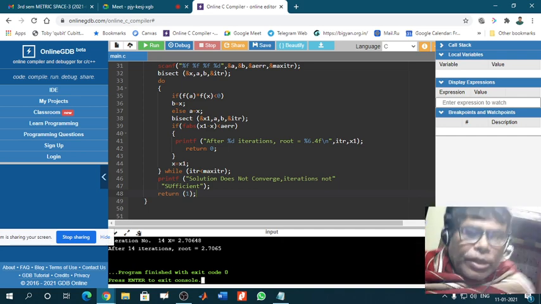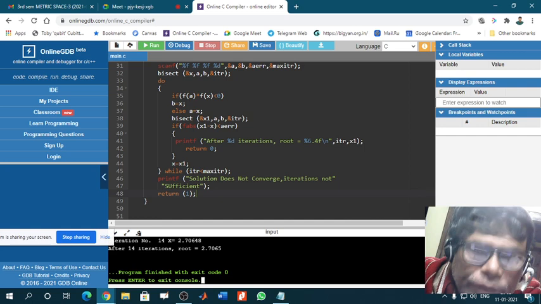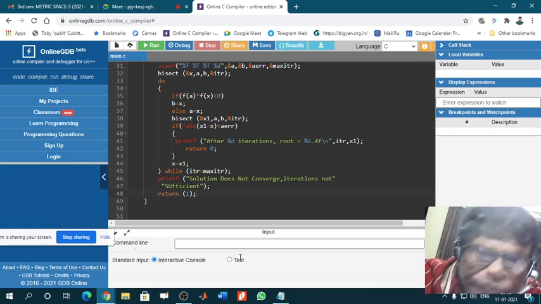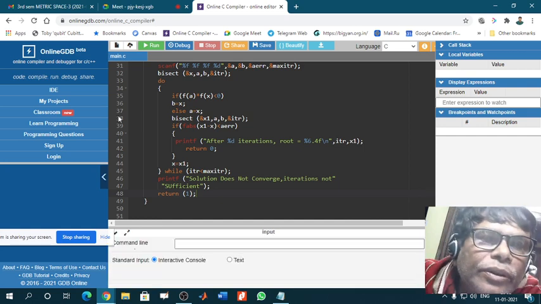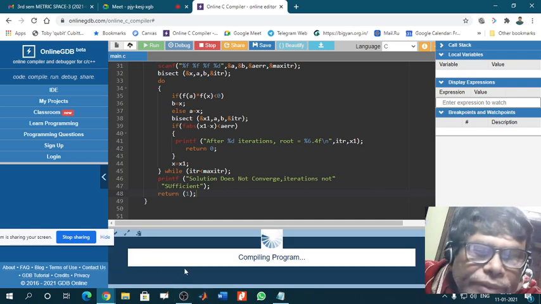Now we can put other values here also. Here also run.